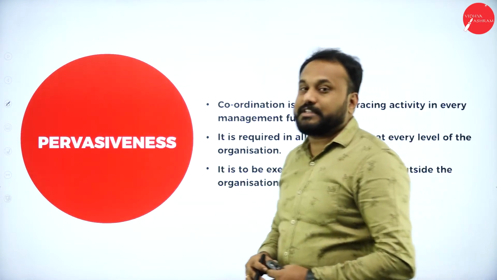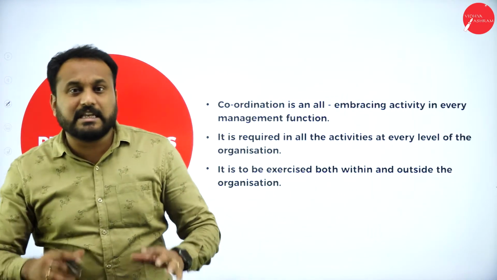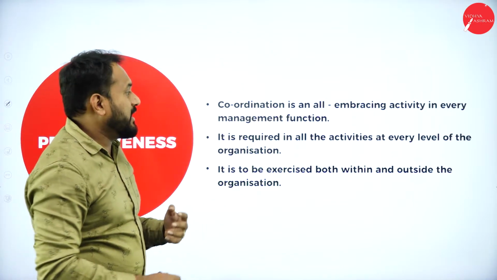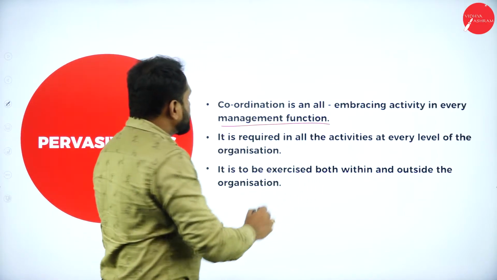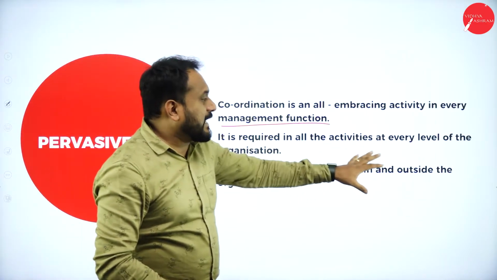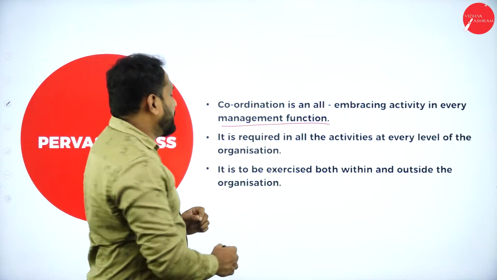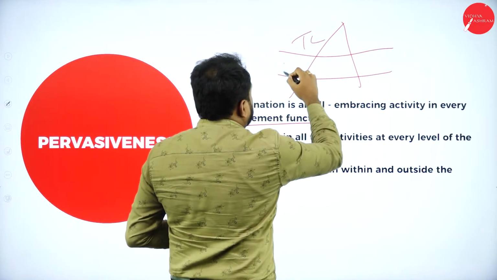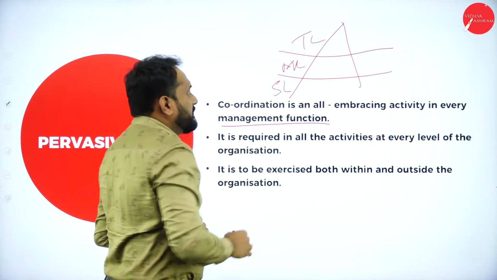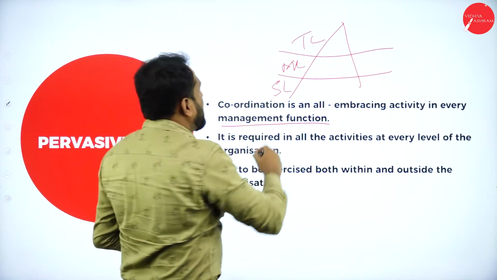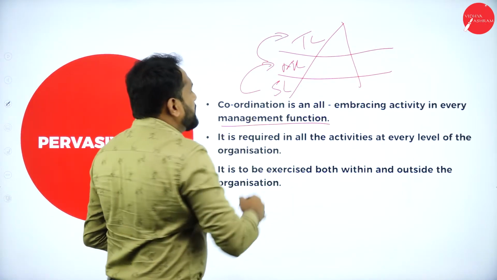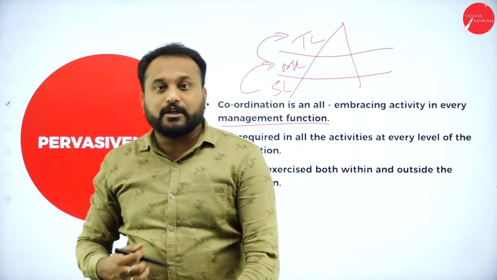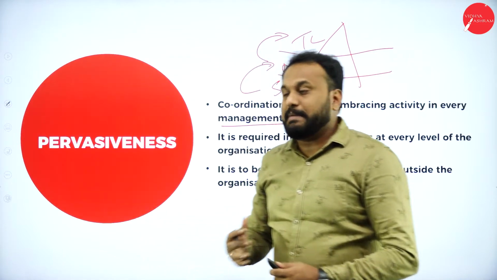Next we have pervasiveness. Now what is this pervasiveness? Universally accepted. Coordination is an all-embracing activity in every management function. It is required in all the activities at every level of the organization. Say for example, we have the top level management, the middle level and the supervisory level. We need to have coordination in all the levels of the organization, or else you can't achieve the targeted objective or goal which is set by the top level management.